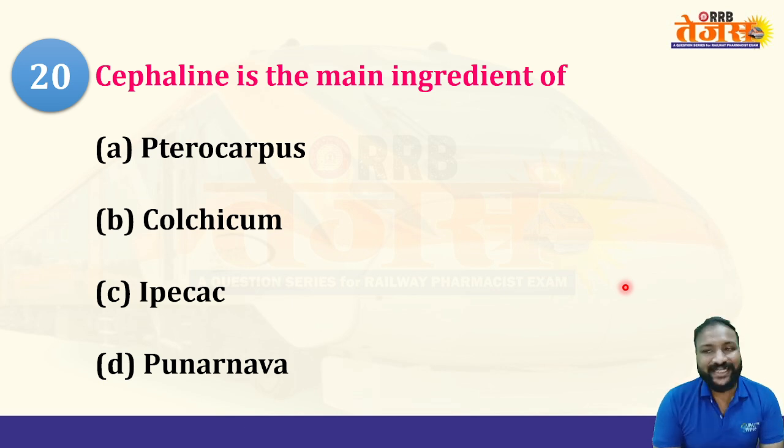Cephalin is a main ingredient of. Option A, pterocarpus. B, colchicum. C, ipecac. And D, punarnava. Cephalin. Okay. Option A, pterocarpus. Colchicum. Ipecac. Punarnava. Tell me that.